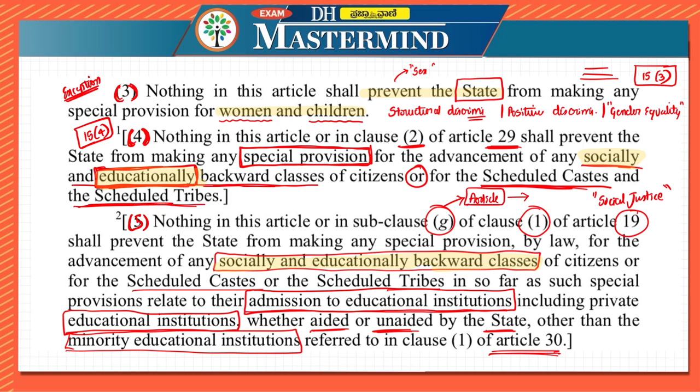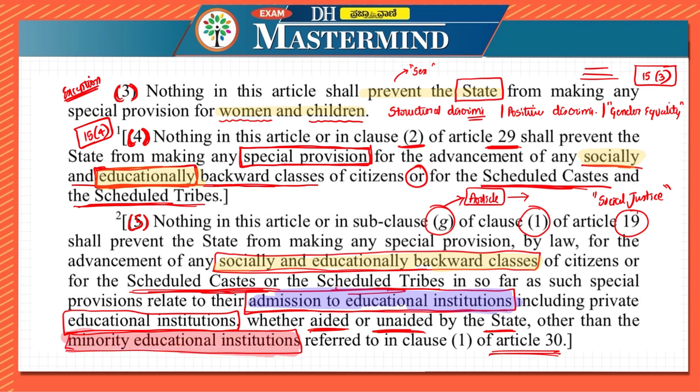Okay, so here it is mentioning that special provisions can be made for socially and educationally backward classes of citizens, of SC and ST. With respect to admission, they are properly mentioning admission to educational institutions, even if that institution is a private educational institution, whether aided or unaided. But what is the exception? If it is a minority educational institution, that is the exception. Very important.